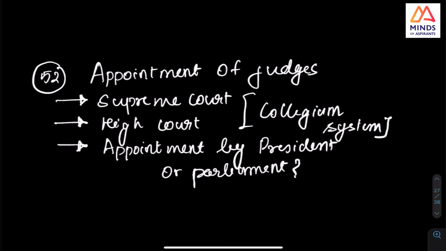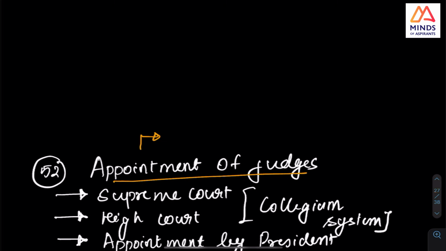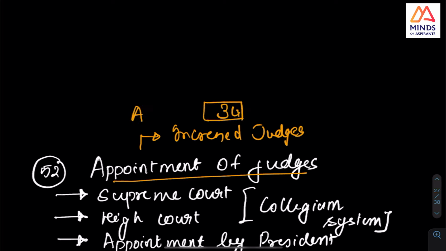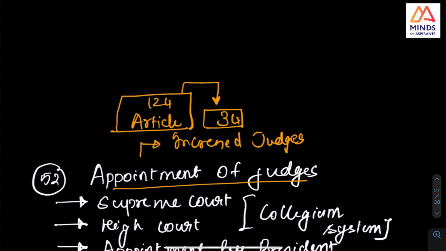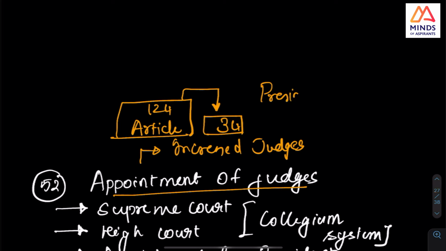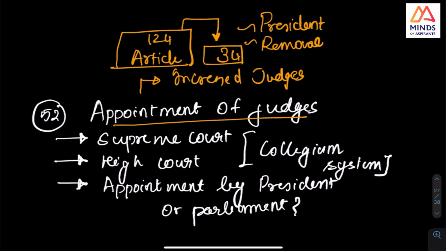Next important thing is the appointment of judges of the Supreme Court, or the increase in the number of judges of the Supreme Court. The relevant article, please check it, is Article 124. I wanted you to check in Lakshmikant how the appointment happens, who appoints, the president by hand and seal, the appointment, removal, how it happens. Please check it.